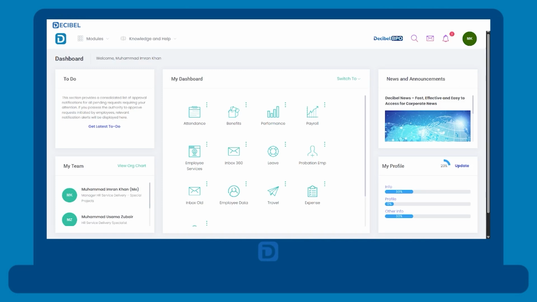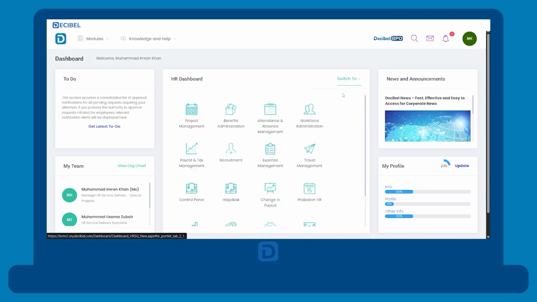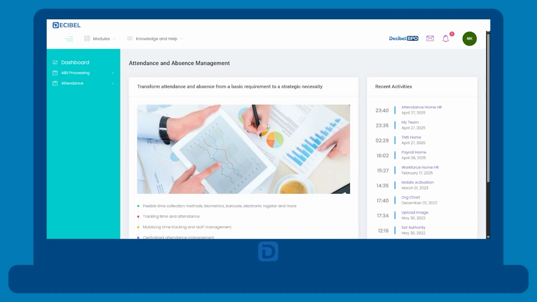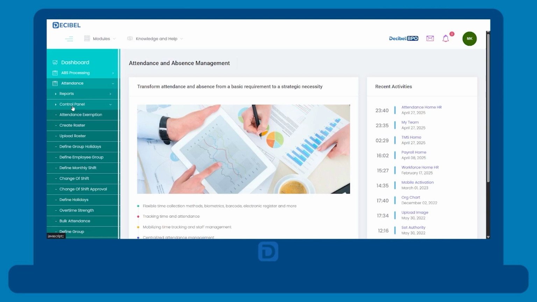After logging into Decibel, move to Switch to and select HR Dashboard. In the HR Dashboard, click on the Attendance and Absence Management. Inside the module, click on Attendance, then Control Panel, and click Upload Roster.